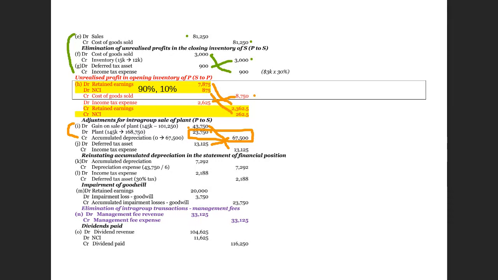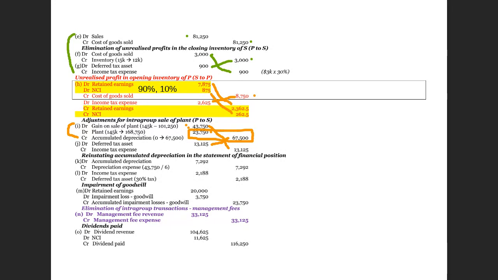This intra-group transfer occurred on the first day. Therefore, now at the end of the year, 1 year of depreciation has been made. Within that, this gain on disposal, this unrealized profit, must be realized throughout the remaining useful life. Because the transfer price is higher than the original net book value, the recipient of this plant must have over-depreciated.